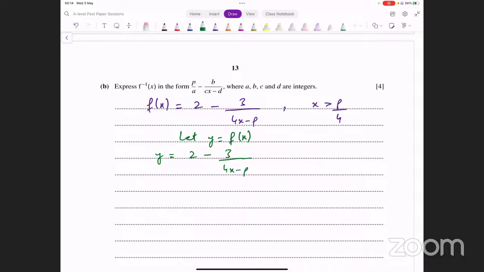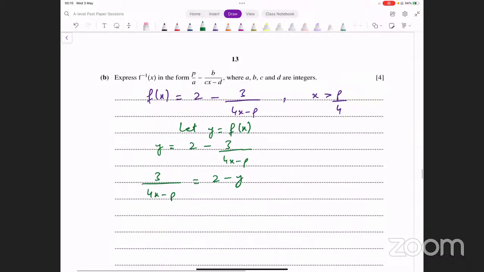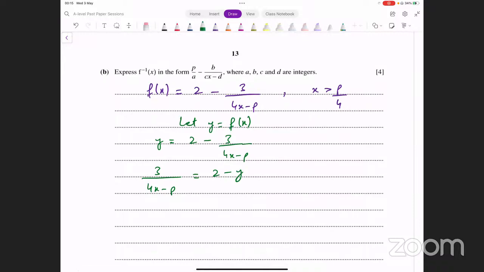Now, how can we do that? We could take this term to one side and everything else to the other side. So we could get something like this from that. 3 over 4x minus p, that equals 2 minus y. But now, what do we do after this point? One idea could have been that we take reciprocal, right? इस पूरे function का अगर हम reciprocal ले लें, तो हम क्या कर सकते हैं? हम इसको इस तरह से लिख सकते हैं। लेकिन पूरे function का reciprocal ले रहे हैं, keep in mind, हम ये नहीं कर सकते कि इसको ऐसे लिखें। So left side पे लिखते हैं, left side क्या हो जाएगी? 4x minus p divided by 3, right? That's what you have on the left side if you take reciprocal.